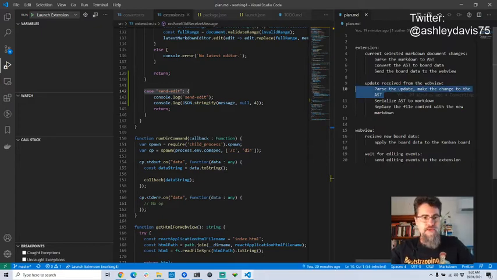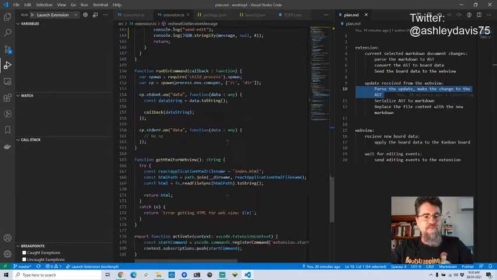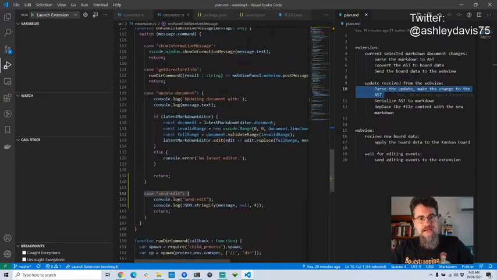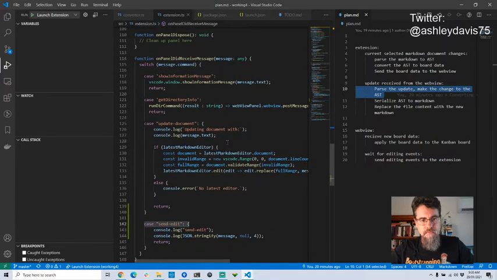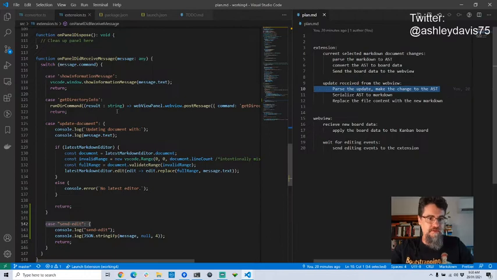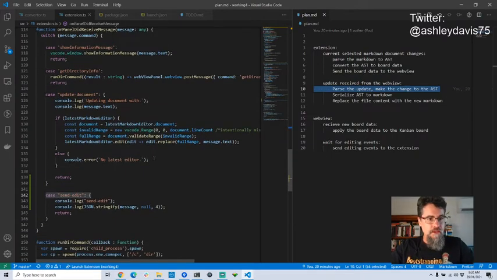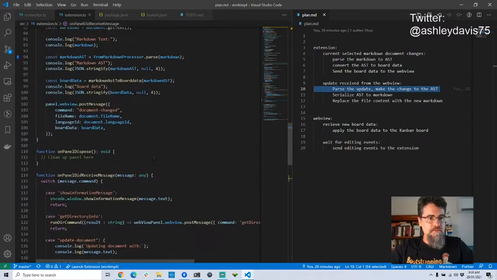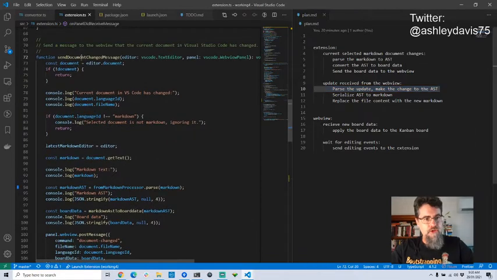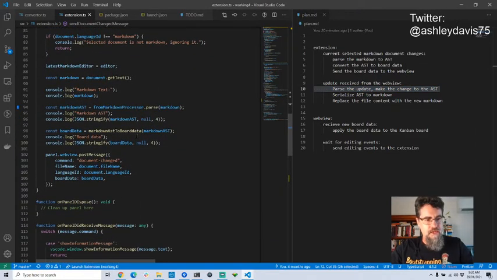So I'm going to do the first part of this, which is making the change to the AST. But the problem is that I don't have any AST in memory. Let's just get rid of that sidebar for the moment, as we get a bit more room here. So here's the on document changed message that we're handling the event from Visual Studio, and this is where we're loading our AST and our board data.